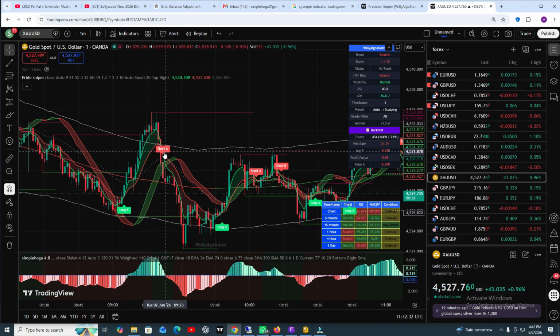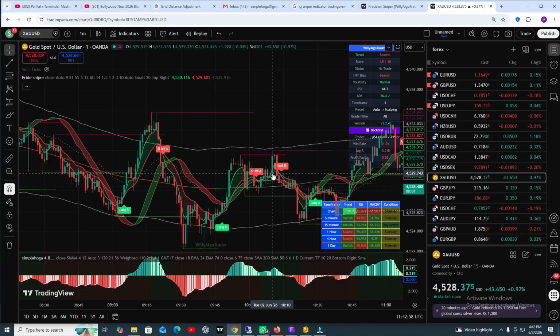Here you get a short signal, open your position, but make sure the candle closes below the RSI and the two MA lines. Like this candle is closing below, so open your sell position, and this candle is touching the lower band line, so you need to close your position at this point. Buy position, your first target is this one, and before the target is achieved, if you get the sell signal, you need to book your profit and open your sell position, and you can see you got your profit at this point.